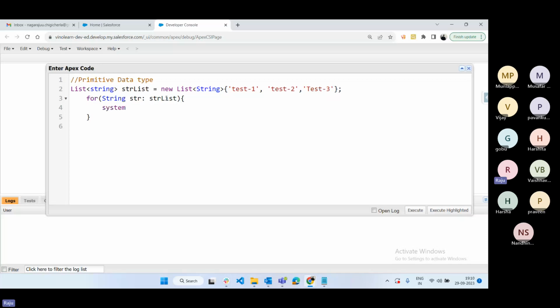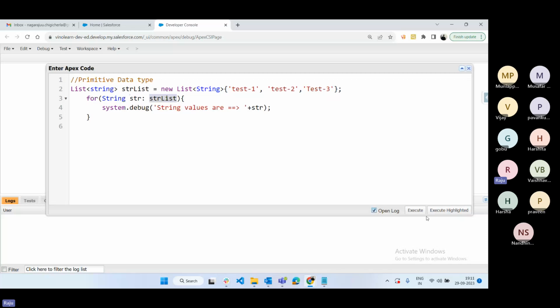System.debug, string values. You can add plus, we can pass the string value like this. Okay, so this is how we can define the for each loop. How to define? Object name, or primitive data type name, or sObject name, variable, list of data. In this list of data, whichever data you want, you can use inside the logic.